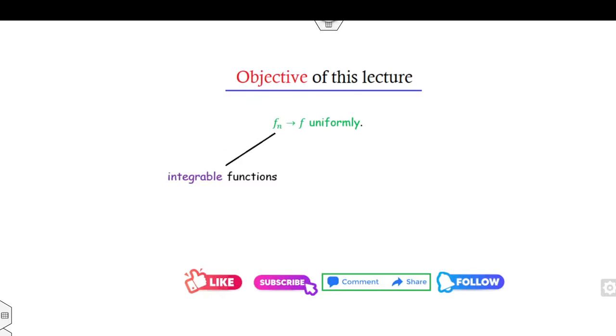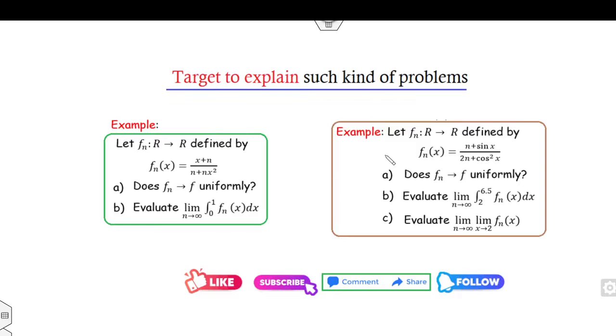What is the objective of this lecture? If fn converges to f uniformly and fn is an integrable function, can you say f is also integrable? That is the objective of this lecture. Once we see whether this result is true or not, we can try to explain it with the help of various examples, how you can evaluate the limit of the integral and the integral of the limit of the function, and so on.